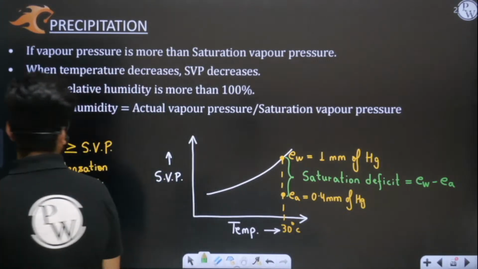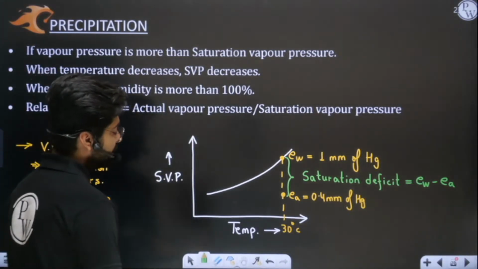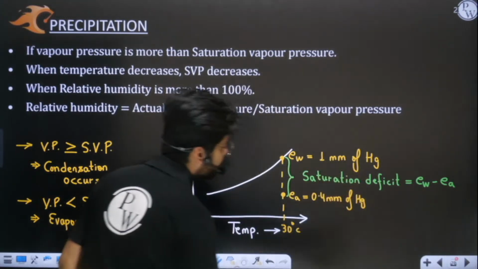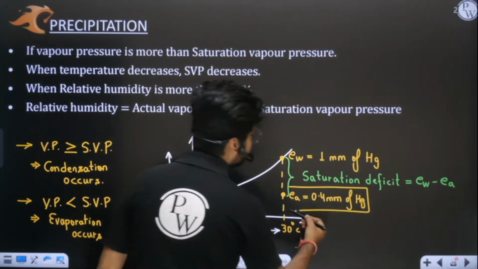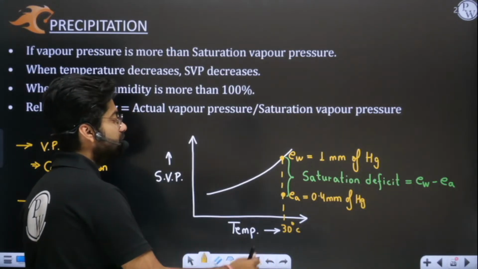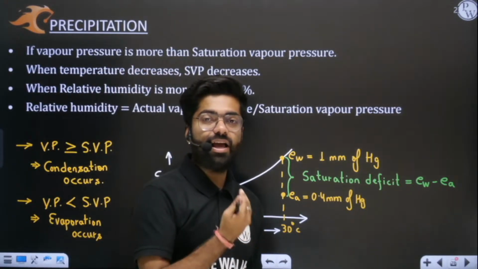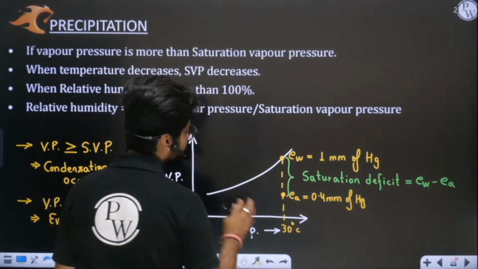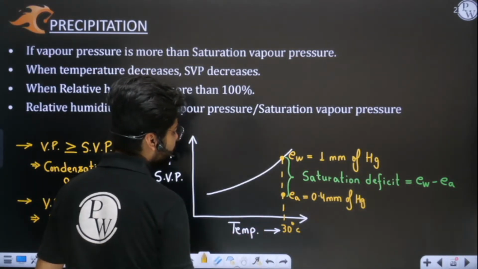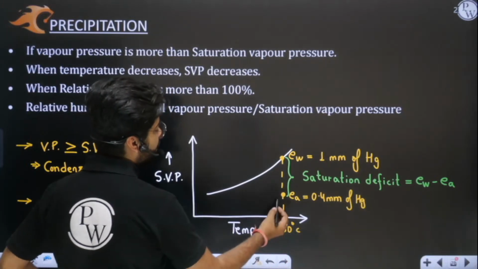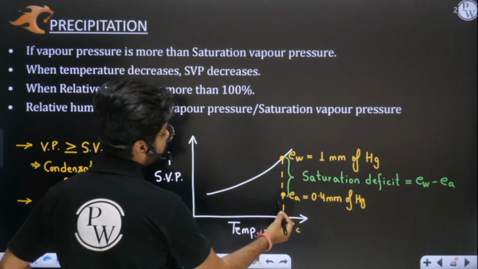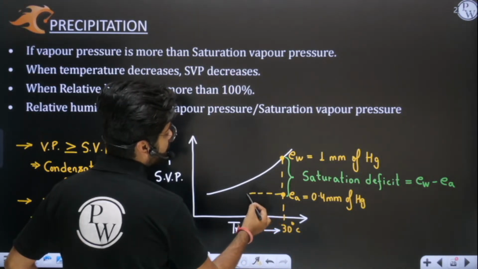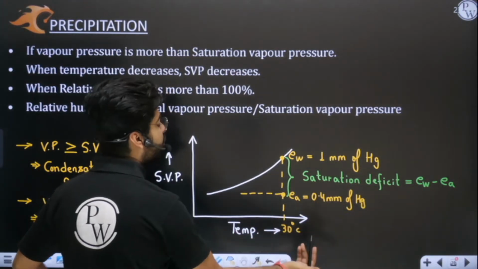Simple. So now let us take a case. Just imagine that in the atmosphere we have this much amount of vapor pressure. Understood? Now just imagine temperature has started to fall. Temperature is getting down on an hourly basis, or with the passage of time. When temperature is going down, actual vapor pressure is not changing. Actual vapor pressure is not changing, that is 0.4, that is fixed.